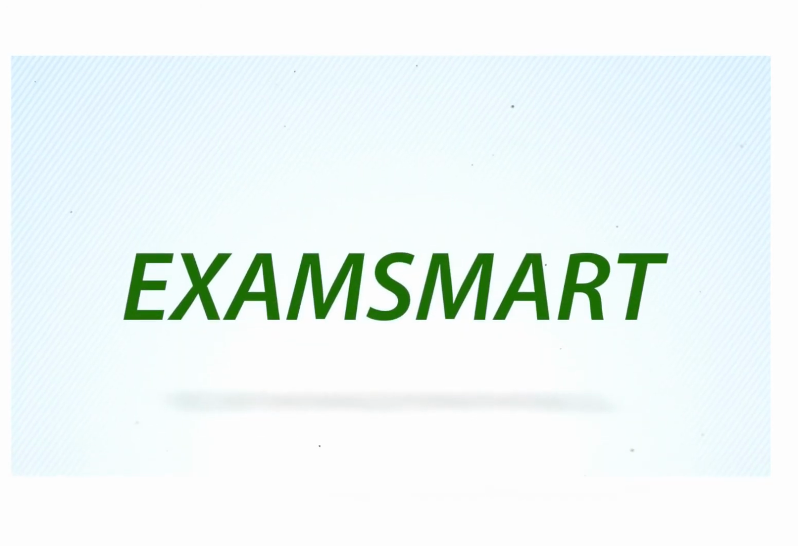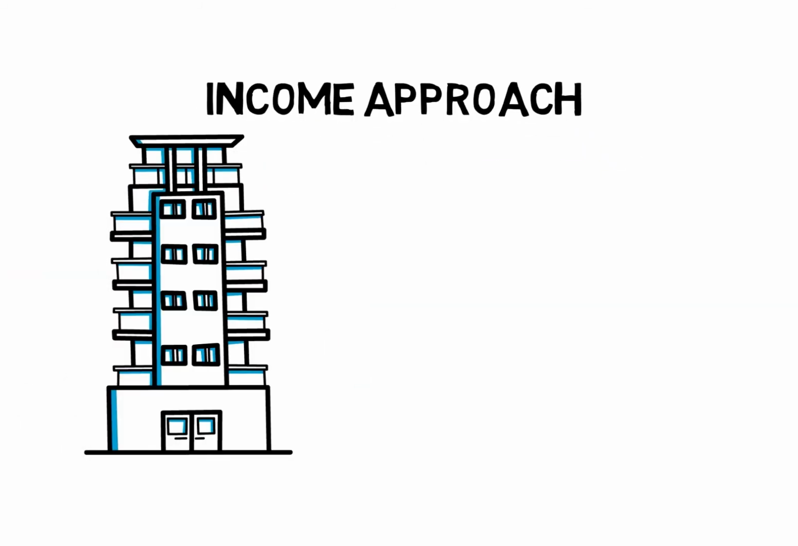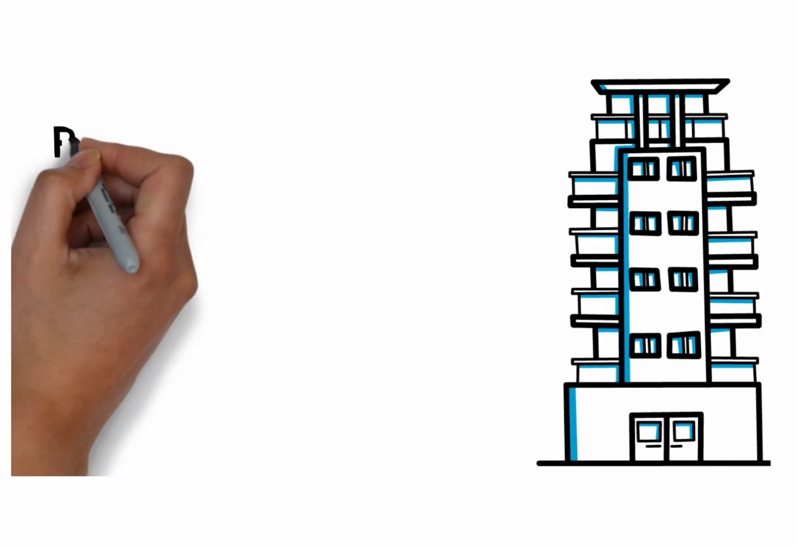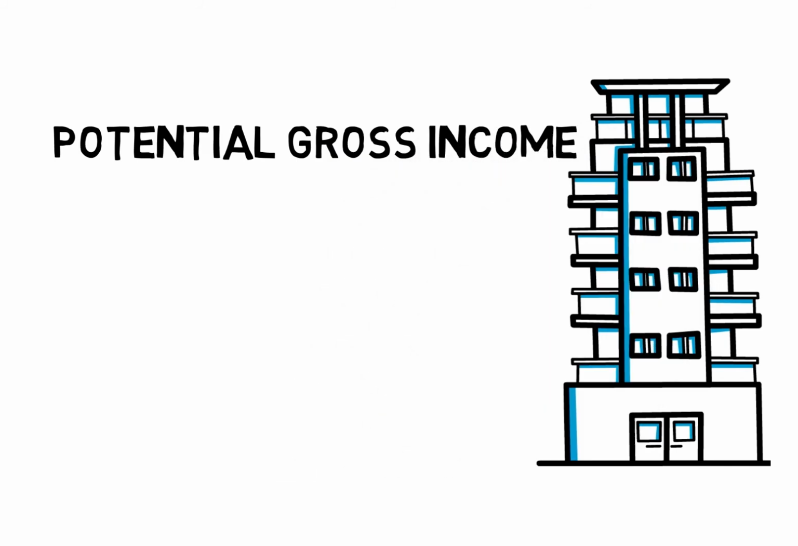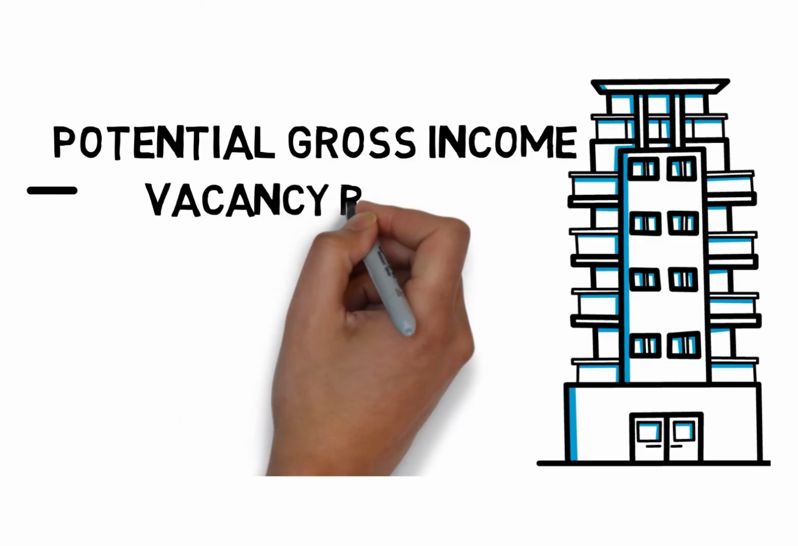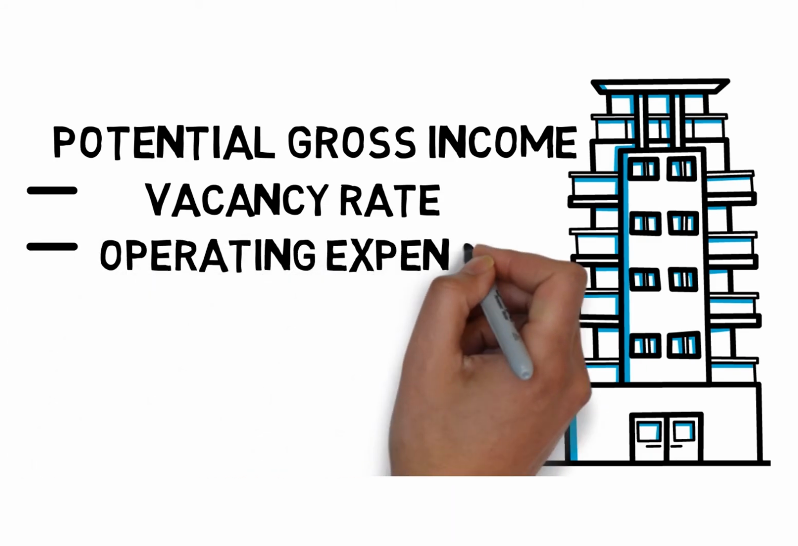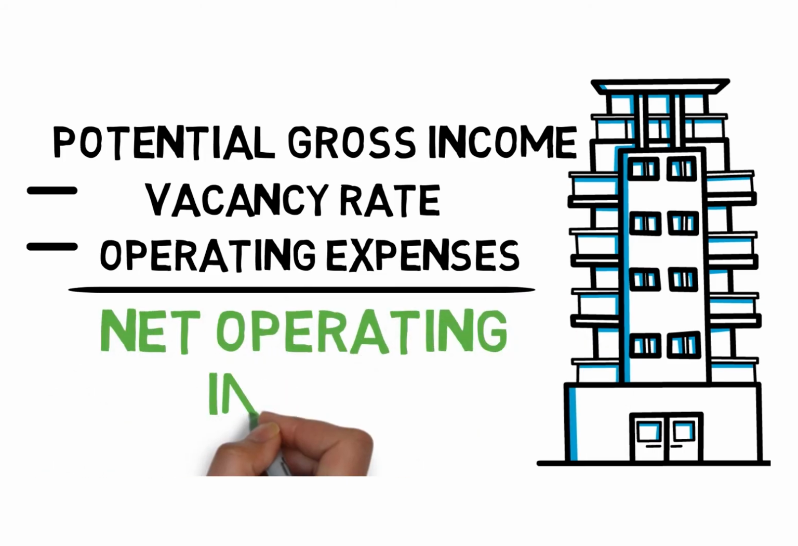The income or capitalization approach is best used on income-producing properties, such as apartment complexes and shopping centers. The way we use the income approach is as follows. We start off and estimate the potential gross income of the property. Then we subtract out a vacancy rate. Then we subtract out the operating expenses. And what's left over is called the net operating income.